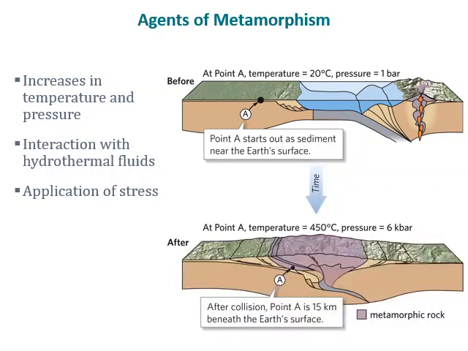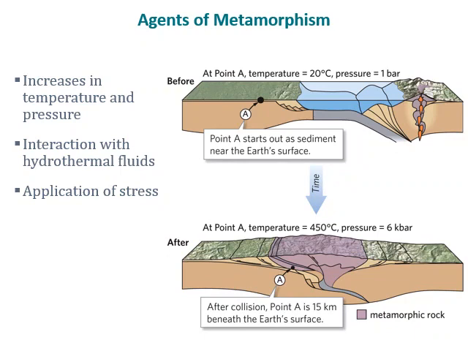So one example of this is, before, at point A, temperature is 20 degrees Celsius with a pressure of 1 bar at Earth's surface. As those rocks get subducted in a subduction zone, they get buried underneath other rocks and are at 15 kilometers depth beneath the Earth's surface and become metamorphosed.